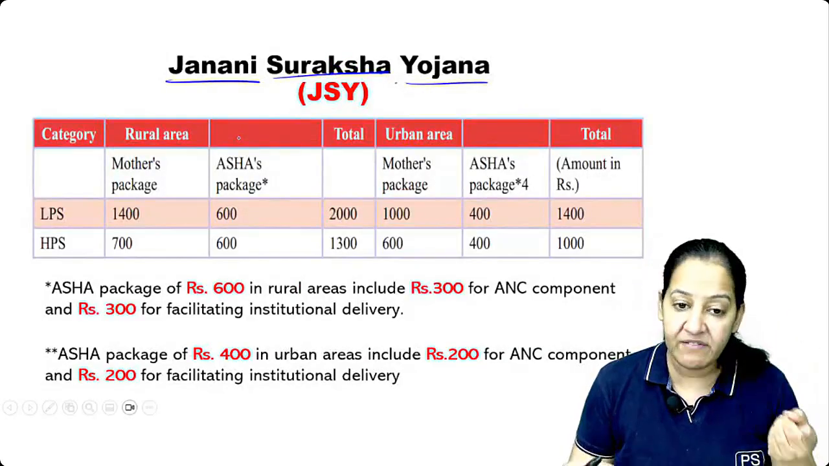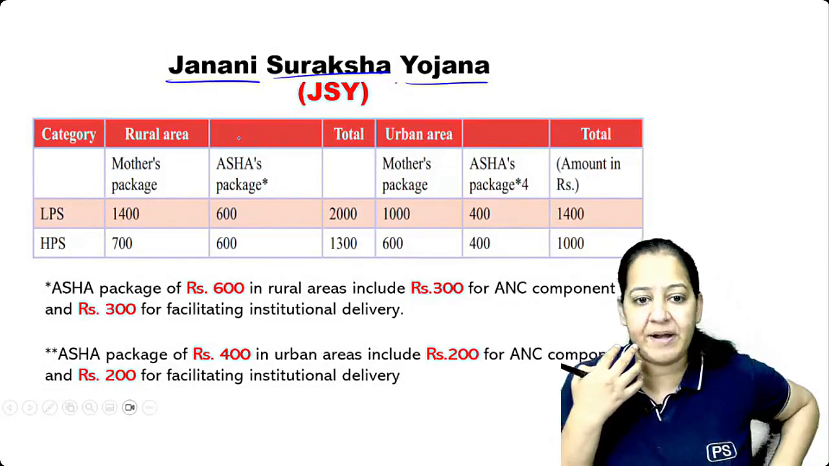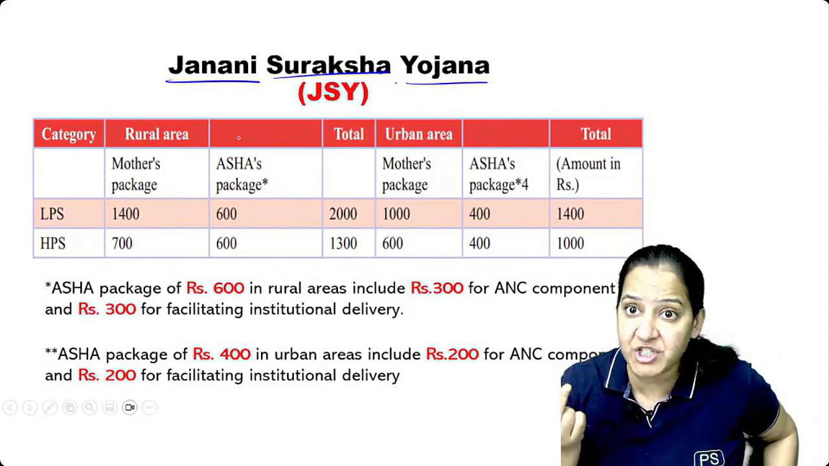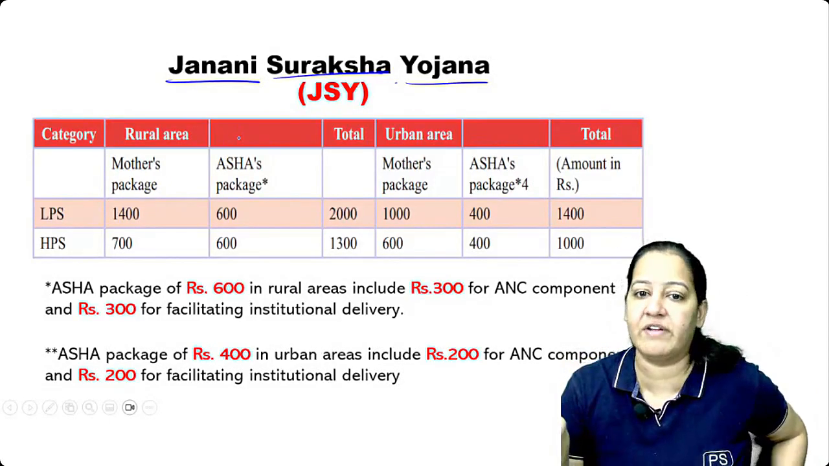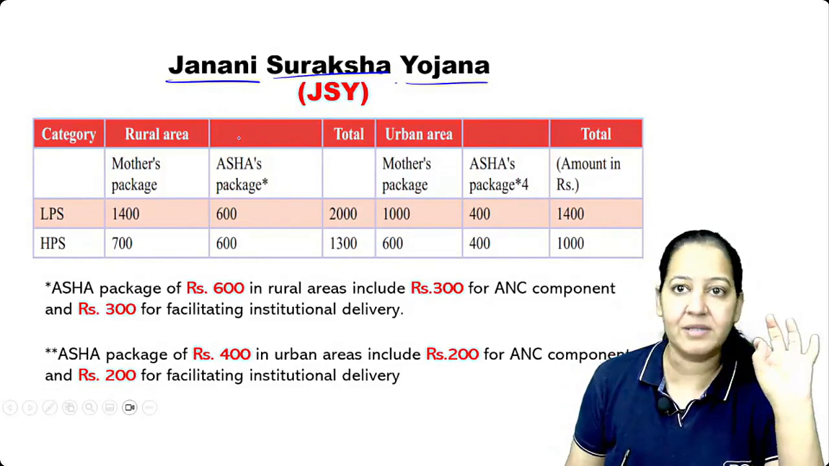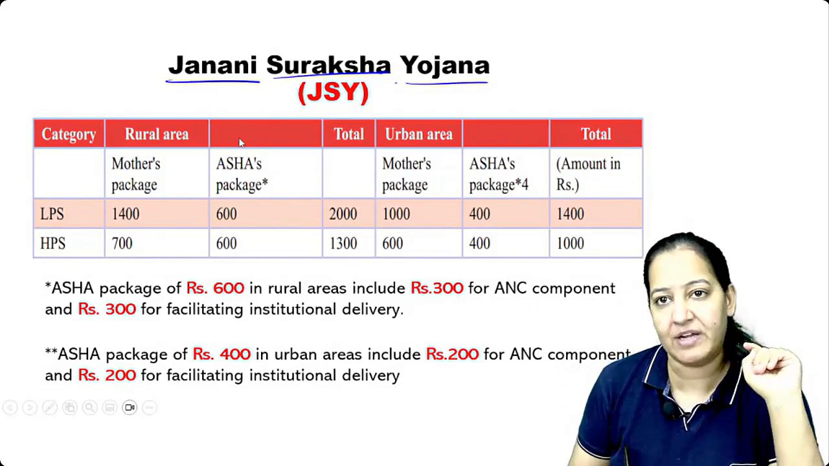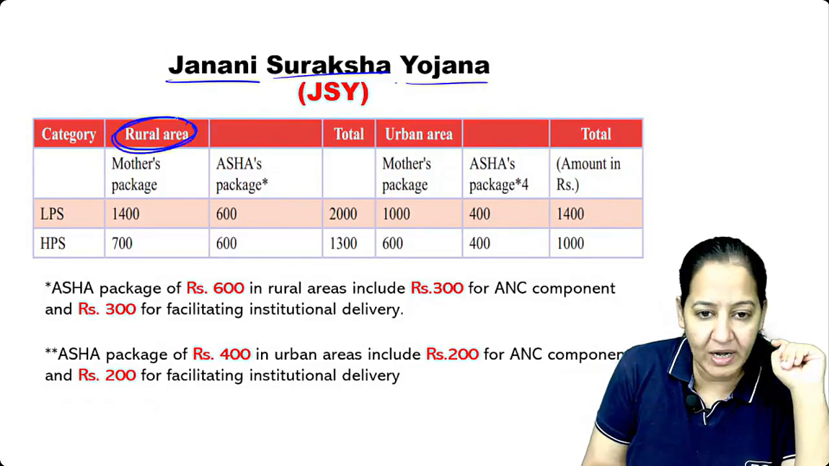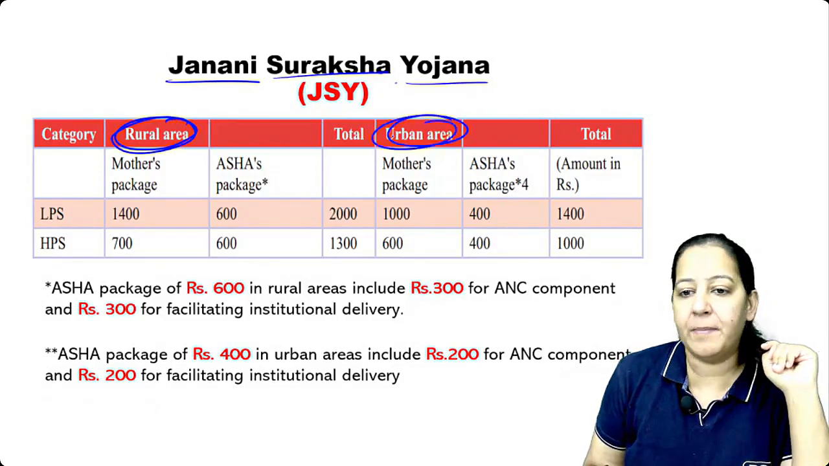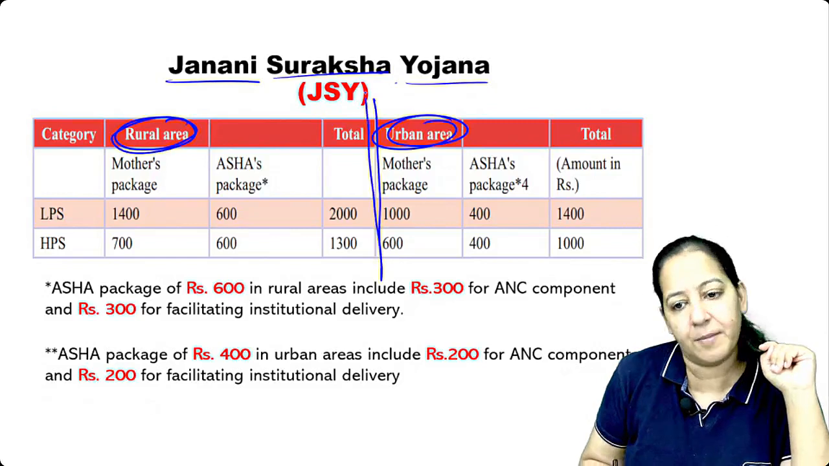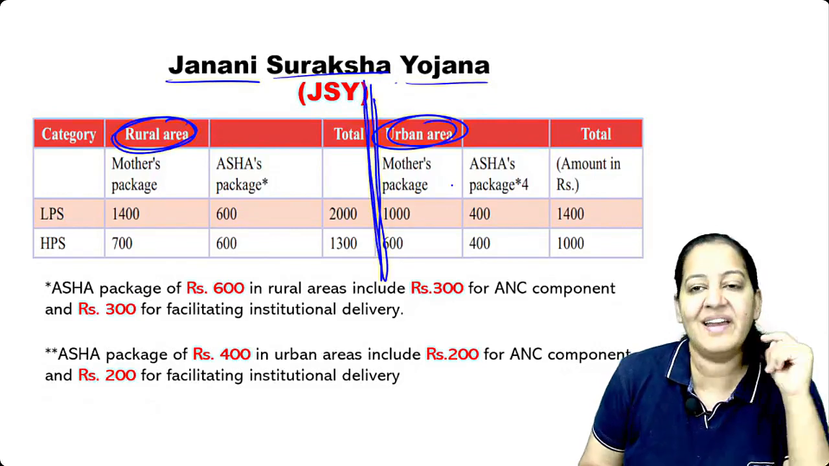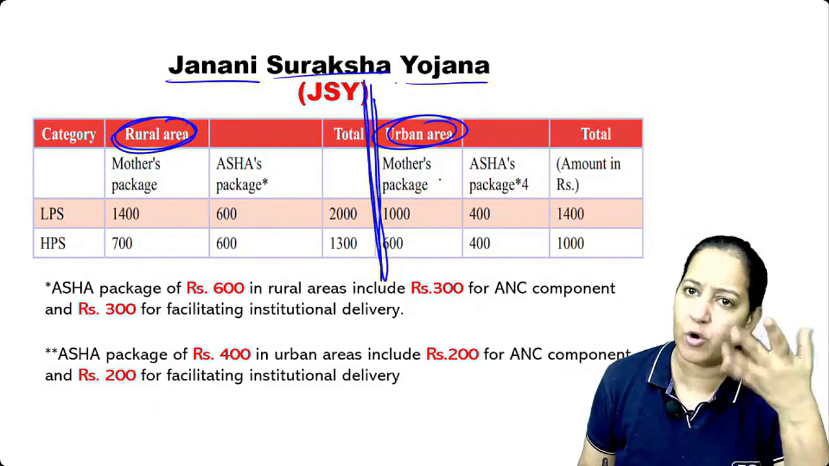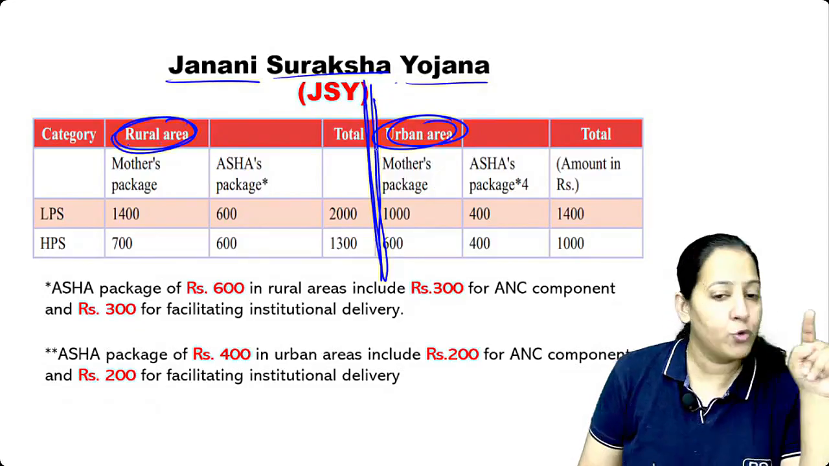Why? So she will attract the pregnant lady, saying that you will get cash money if you do the institutional delivery. So the government is offering money to the mother also, and to Asha also, as a package. So let's see Janani Suraksha Yojana. In the rural area, it's more required. In urban area, it's not very much required, because in urban areas people are already aware. Hardly any home deliveries take place. Maximum deliveries are automatically institutional. So rural area, urban area.